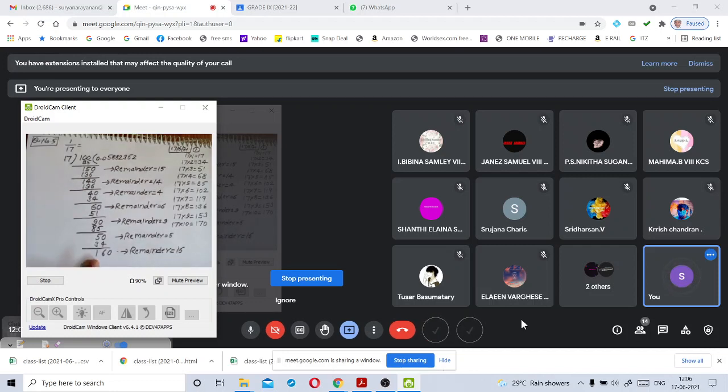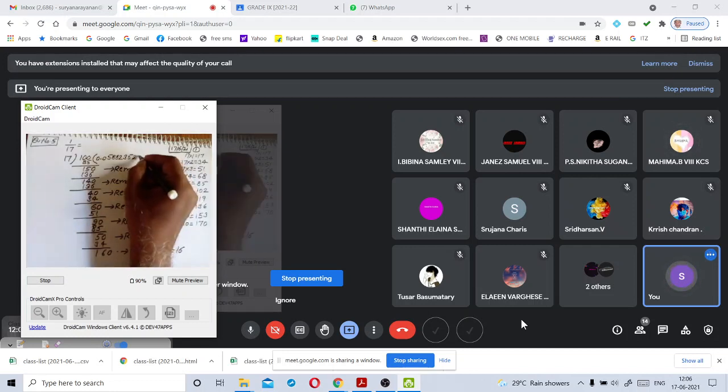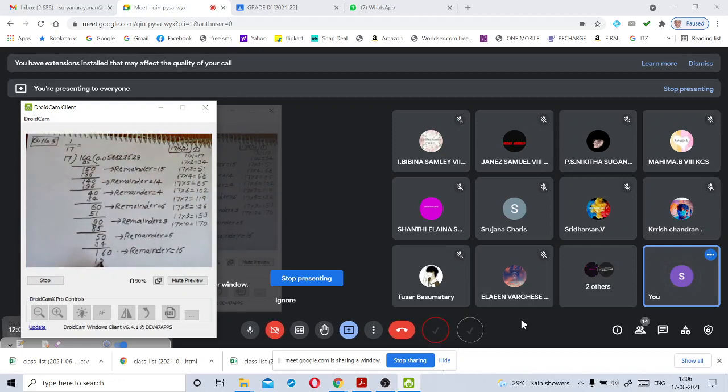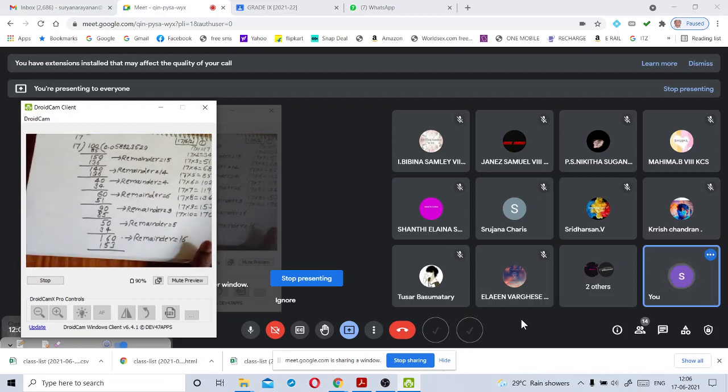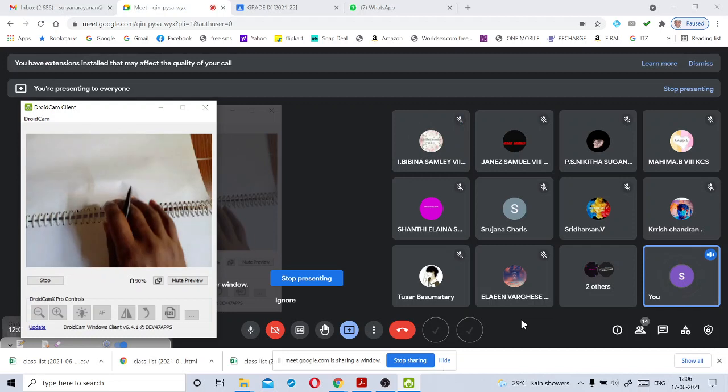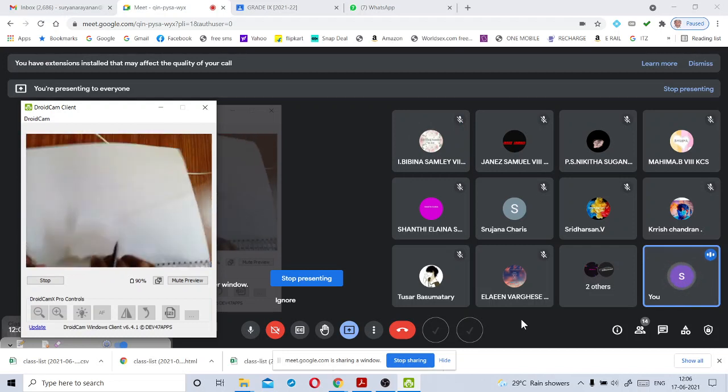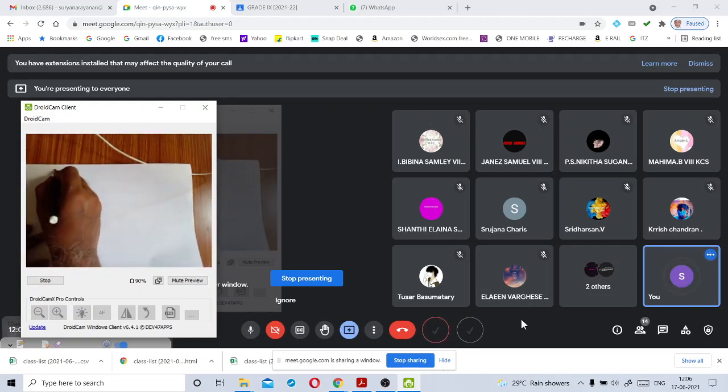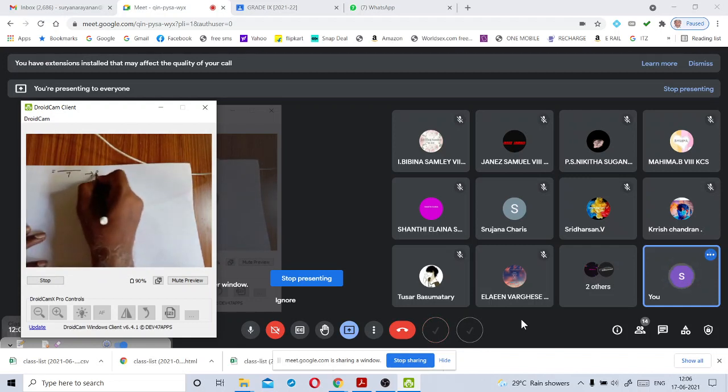Zero. 17 table. Again, how many times does it go? So 9 times. 17 times 9 is 153. In the next page, I am writing the remainder. What is the remainder? So 7. 7 is the remainder. I am writing that remainder in the next page. That is equal to 7. Remainder is 7.